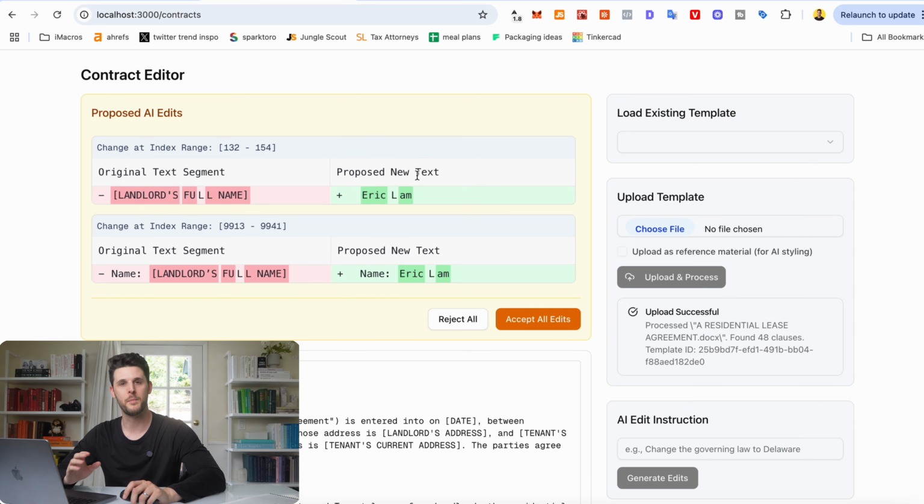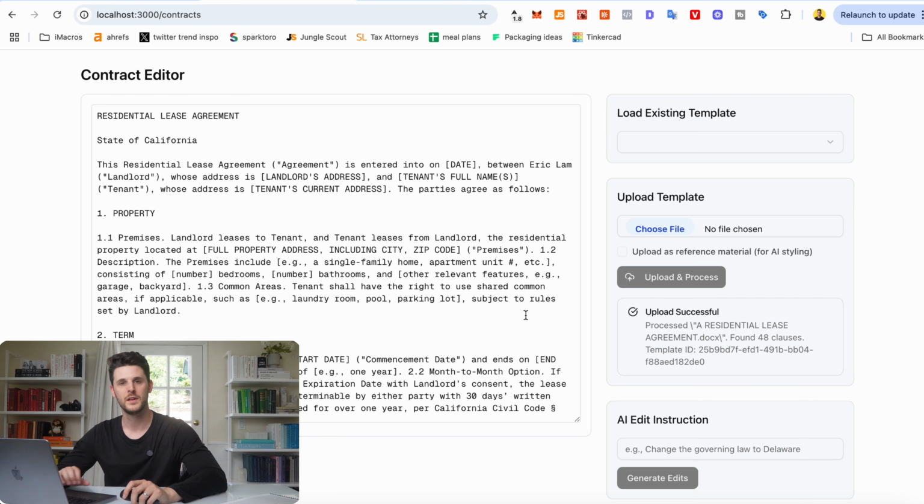You can see that it proposed all changes throughout the agreement where it wants to make the landlord Eric Lam. Hit accept. You can see it made this change throughout the full agreement.